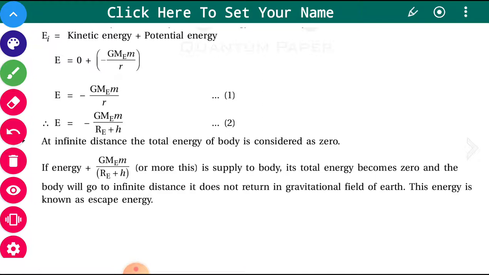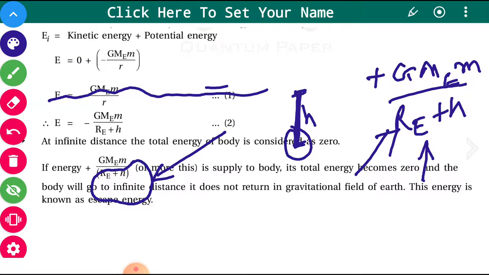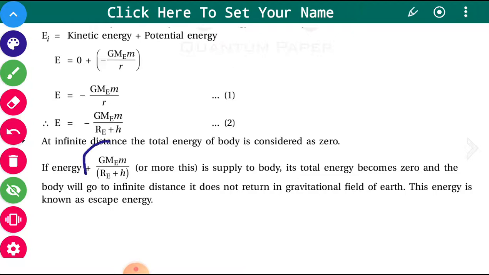It does not return in the gravitational field of the earth, and this energy which is supplied from outside, that is positive energy which you are applying from outside, that energy is called the escape energy. So escape energy makes the object escape out of the gravitational field of the earth, and the object goes to infinite distance.